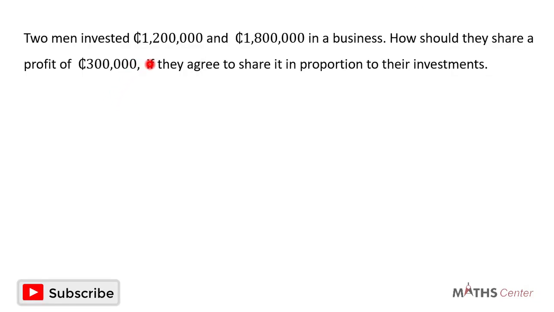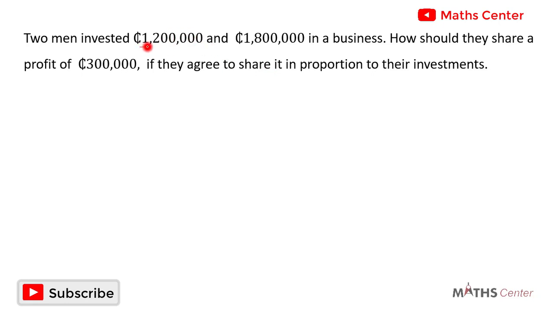Two men invested 1.2 million cedis and 1.8 million cedis in a business. How should they share a profit of 300,000 cedis if they agree to share it in the proportion of their investments? So we have two men who brought their monies together to create a business.